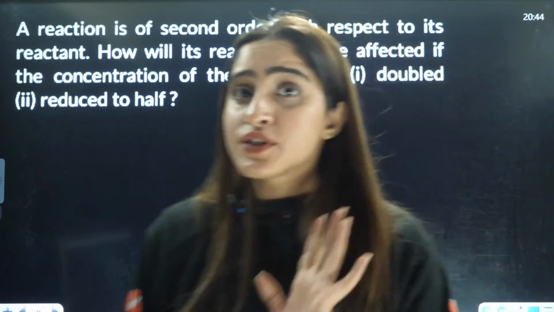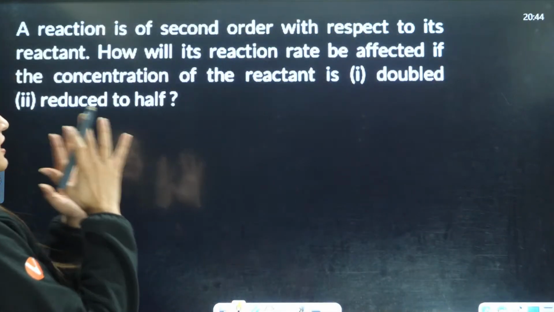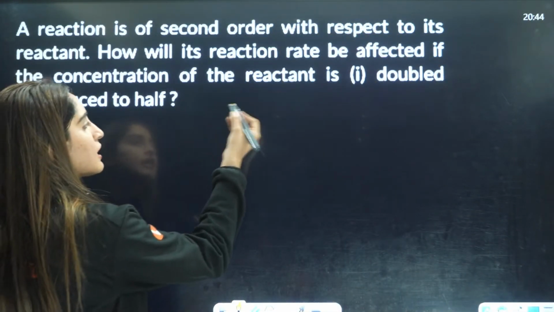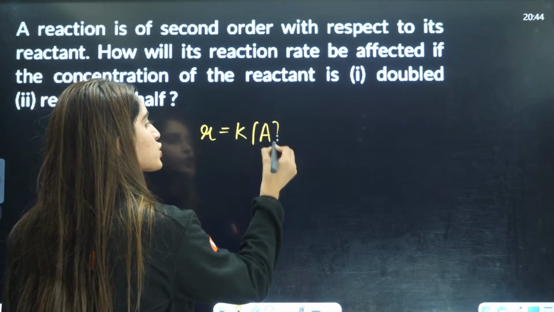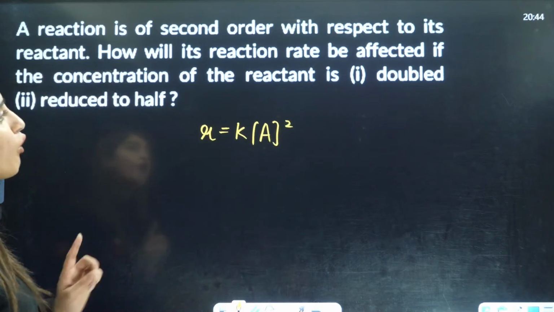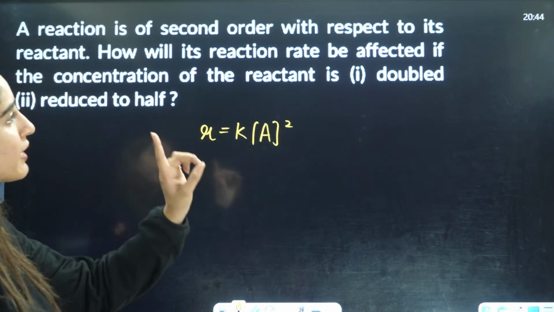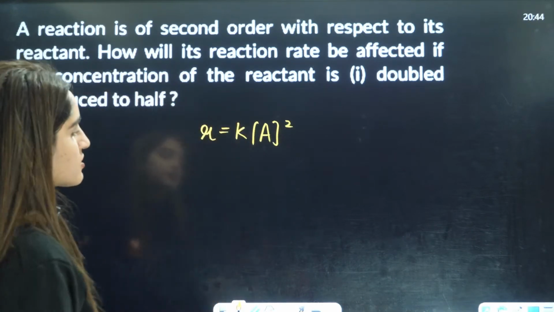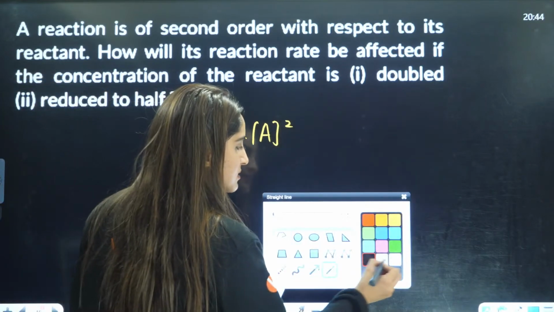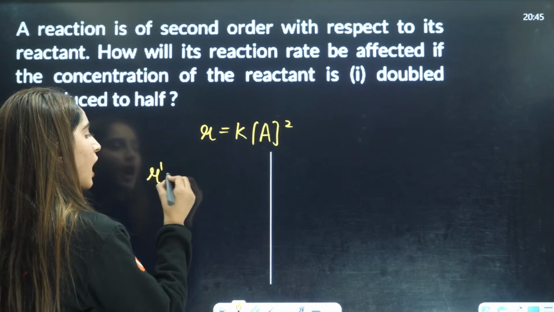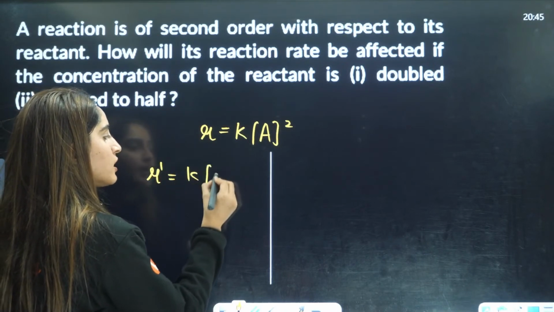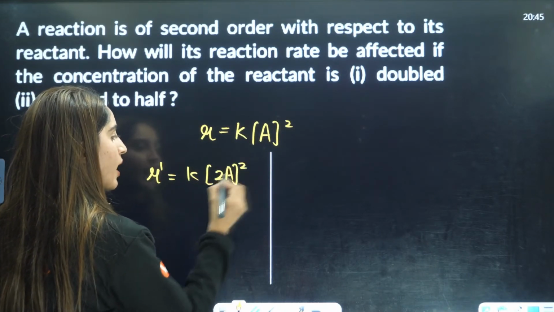Next is a reaction of second order with respect to its reactant. Let's imagine there is one reactant, so rate is going to be R equals K A square, right? How will its reaction rate be affected if the concentration is doubled? Firstly, they are saying that the concentration is doubled. If concentration is doubled, R dash will be equals to K into 2A square,